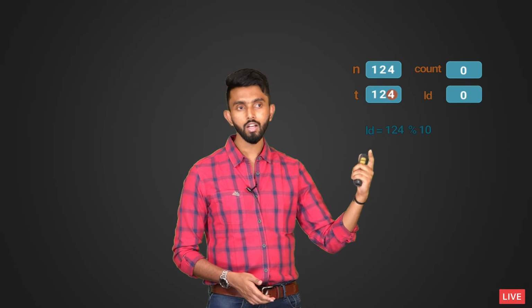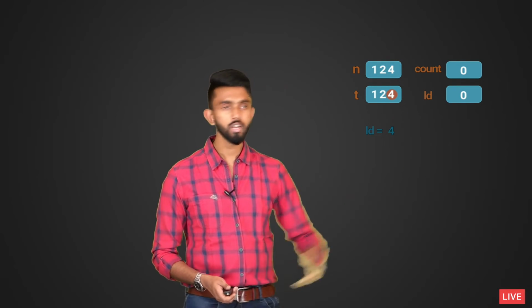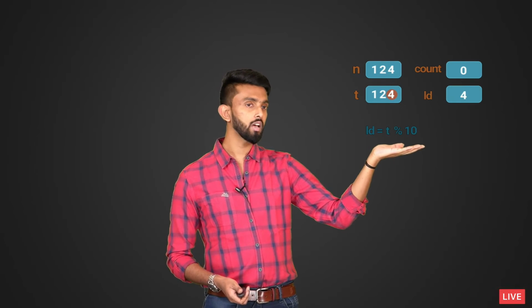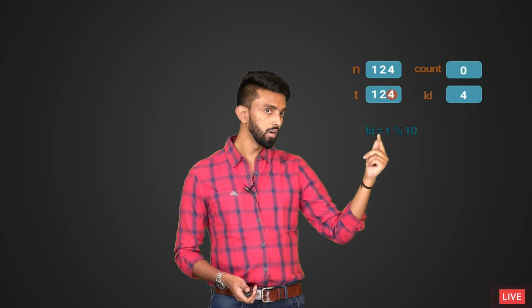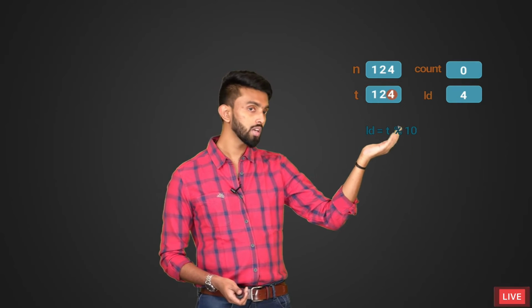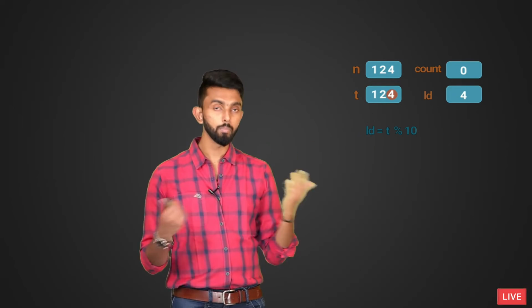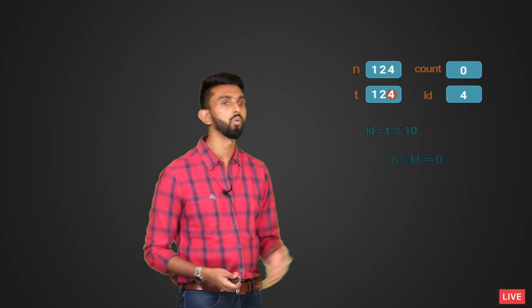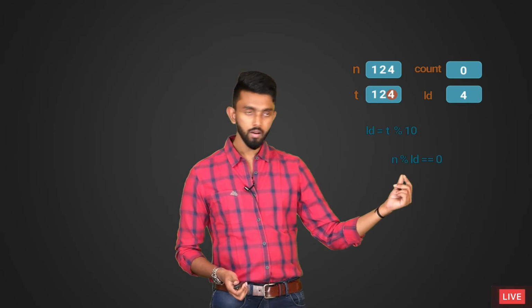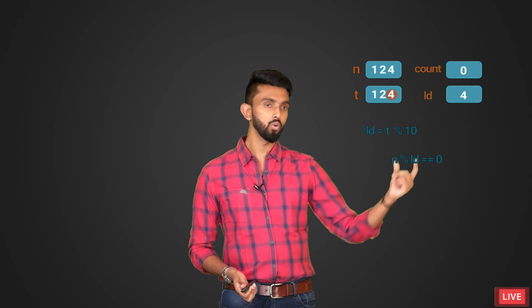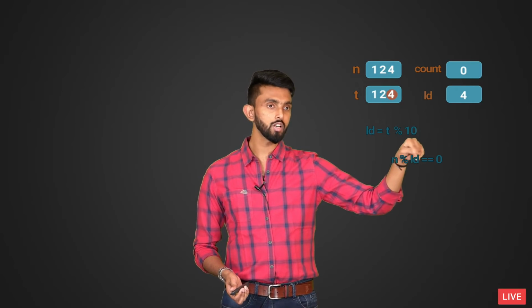It is quite simple. First thing I will do is extract the last digit. How will you do it? Modulo 10. If you do modulo 10, you will get the last digit. In this case, 124 mod 10 is nothing but 4. 4 becomes my last digit. I will just store it within LD like this. Then I must check whether this last digit is a perfect divisor. So, how will you do that? Just take n modulo LD, which means divide n by the last digit and see if the remainder is 0.